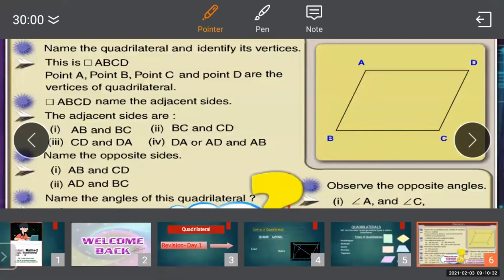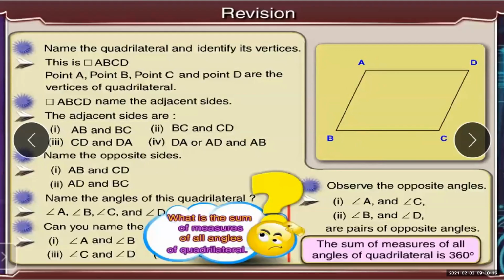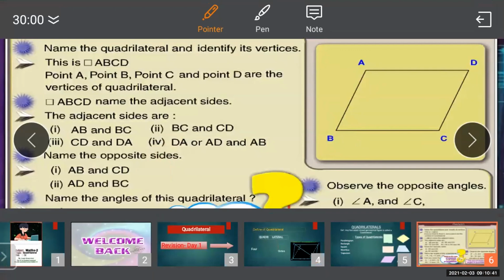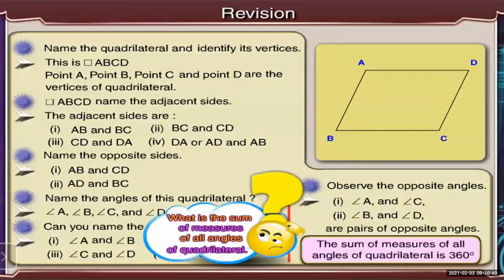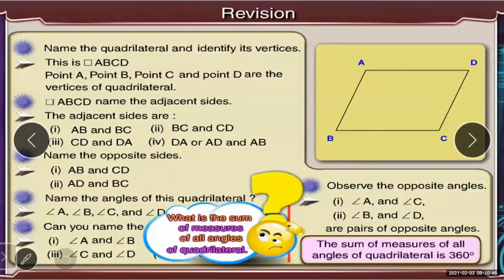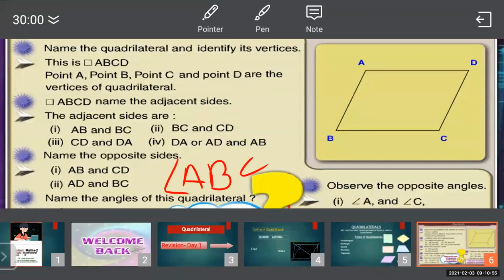If I want to name it with the help of three letters, how will I name it? I will write angle ABC.